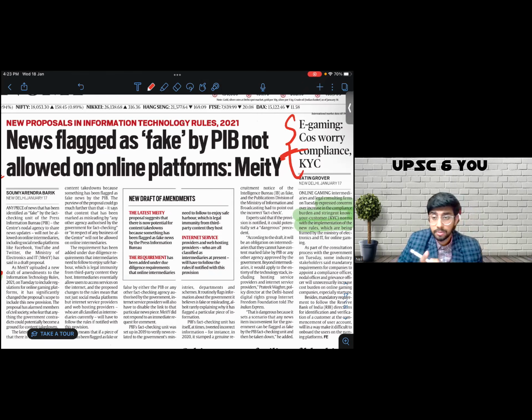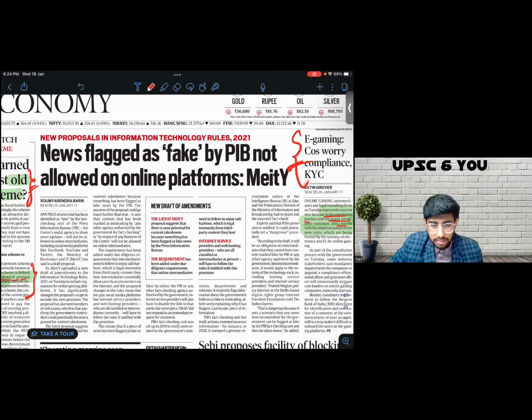Again, this article speaks about the same regulatory draft rules and says there are concerns over increase in compliance burden and stringent norms with implementation of new rules. So these are very generic problems wherever regulation is concerned. If you have tight regulation, there'll be an increase in compliance burden, and stringent norms will lead to a decline in the user base. So I will make use of these points in a number of ways whenever a question comes on regulatory bodies, not specifically limited to the gaming industry.